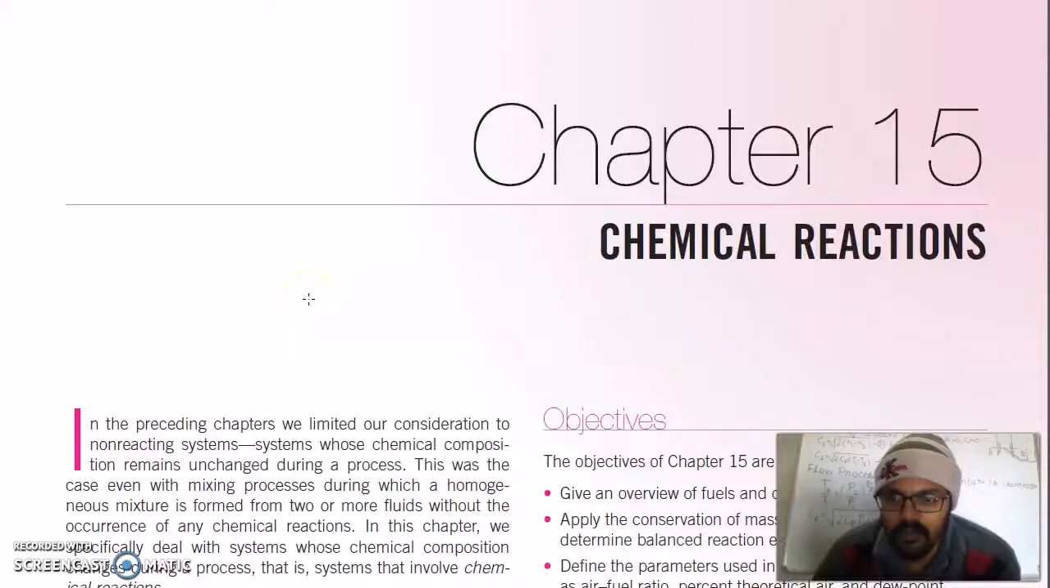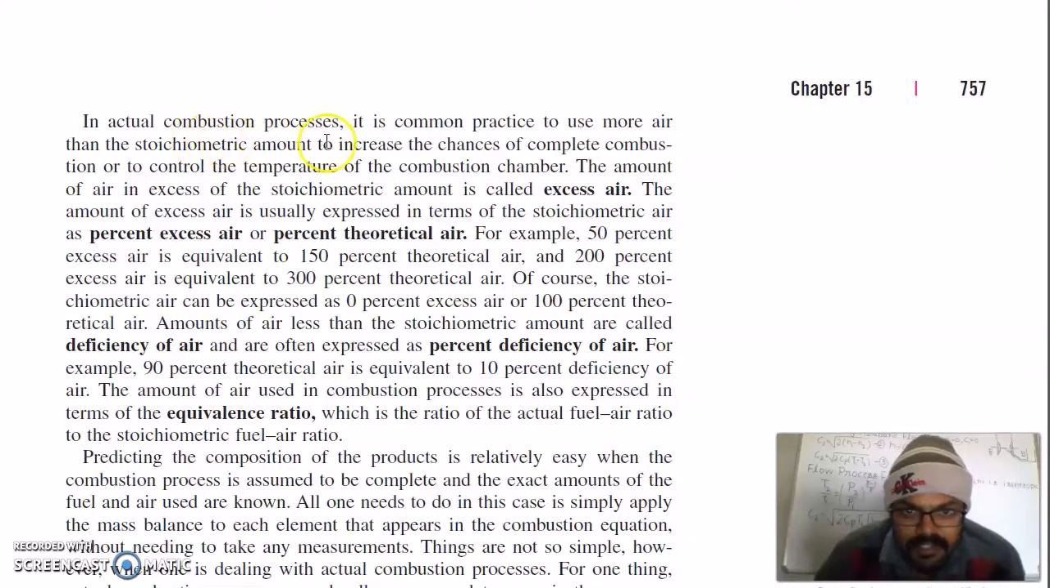Good morning. Today we'll start with the chemical reactions. In an actual combustion process, it is a common practice to use more air than the stoichiometric amount to increase the chances of complete combustion or to control the temperature of the combustion chamber. The amount of air in excess of the stoichiometric amount is called excess air.